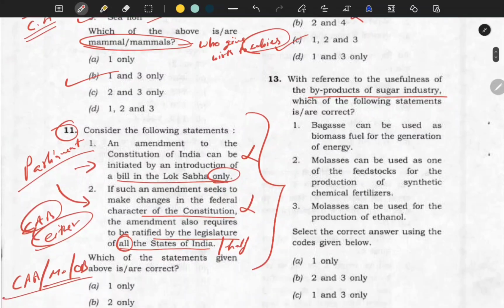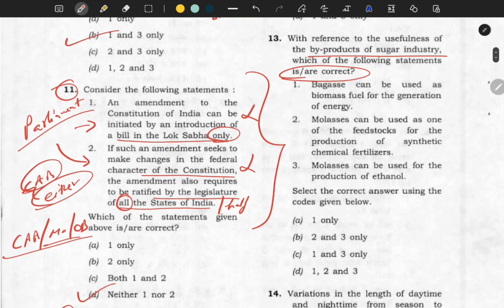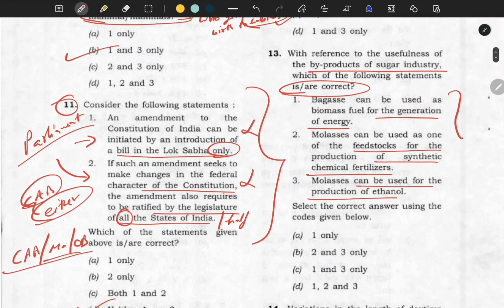Byproduct of sugar industry, and which of the following is correct? Bagasse can be used as biomass fuel for generation of energy. Molasses can be used as one of the feedstock for the production of synthetic chemical fertilizer. And molasses can be used for the production of ethanol. See, these three statements, they are application based.